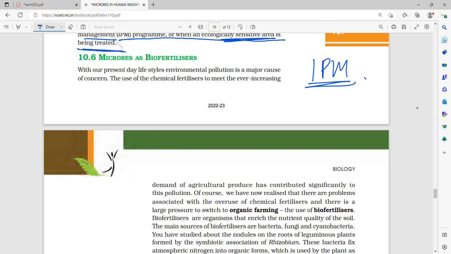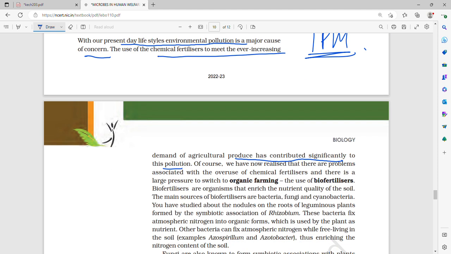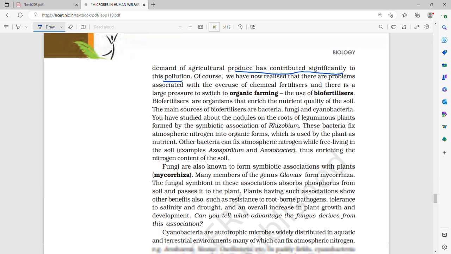Now, microbes as biofertilizers. With our present day lifestyles, environmental pollution is a major cause of concern. The use of chemical fertilizers to meet the ever increasing demand for agricultural produce has contributed significantly to this pollution.